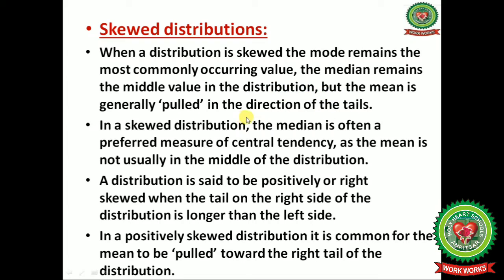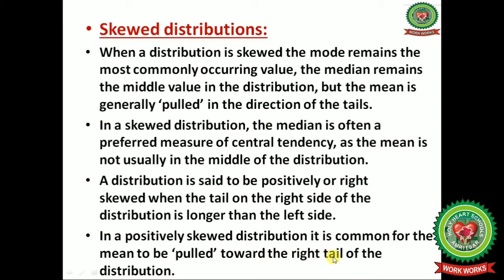In a skewed distribution, the mode remains the most commonly occurring value and the median remains the middle value in the distribution, but the mean is generally pulled in the direction of the tails. In a skewed distribution, the median is often a preferred measure of central tendency, as the mean is not usually in the middle of the distribution. A distribution is said to be positively or right skewed when the tail on the right side of the distribution is longer than the left side.